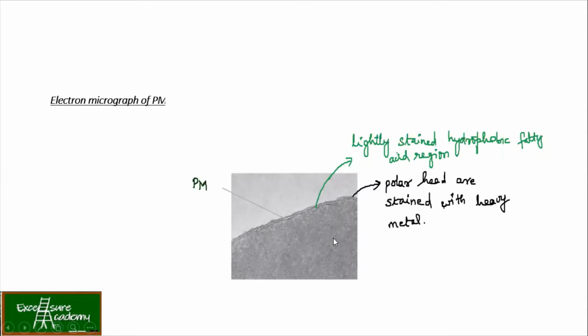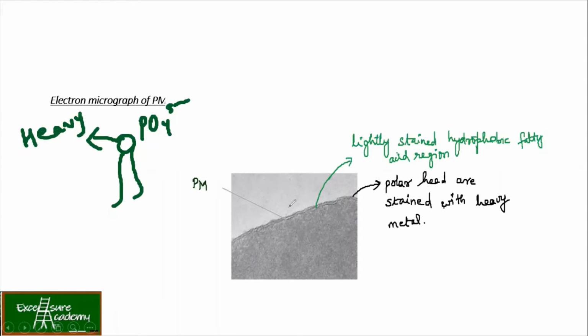So what they have done is, the polar head, what we talked about, right? It has this polar head, a phosphate group is there, and then two fatty acids are there. So this portion was stained with heavy metal. That's why you can see two lines over here.